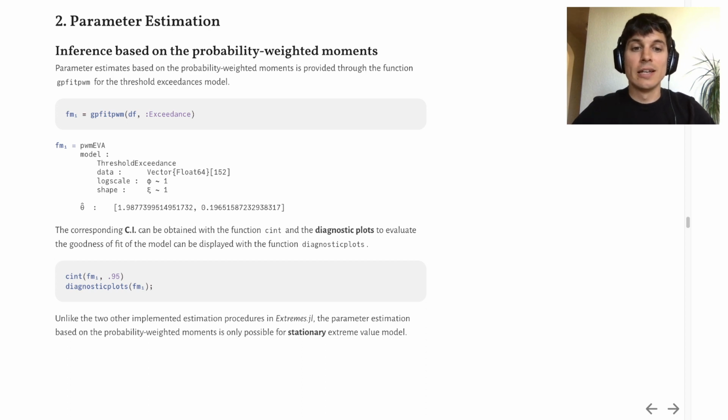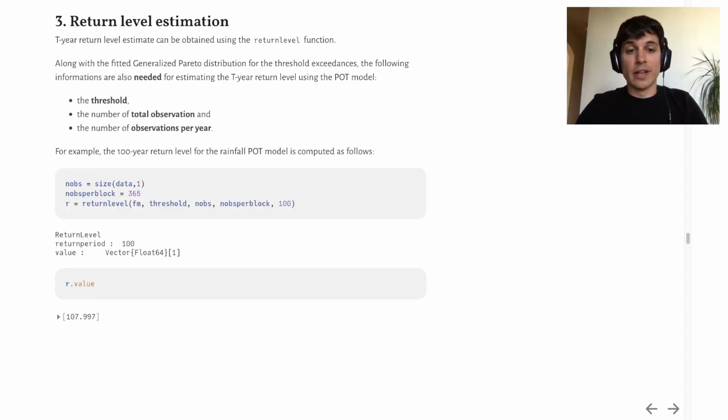Like previously, the corresponding confidence intervals can be obtained with the function cint, and the diagnostic plots to evaluate the goodness of fit of the model can be displayed with the function diagnosticplots. Like in the previous example, a t-year return level estimate can be obtained using the returnlevel function.